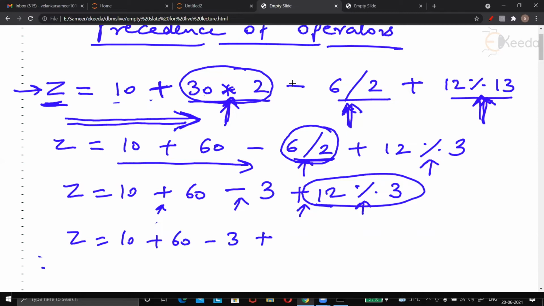Sir, it is 12%13. Oh, 13, sorry. Yes, thanks for correcting. Okay, 12%13. So 12%13 is done. Don't waste your time. 12%13 is 12. We saw that.